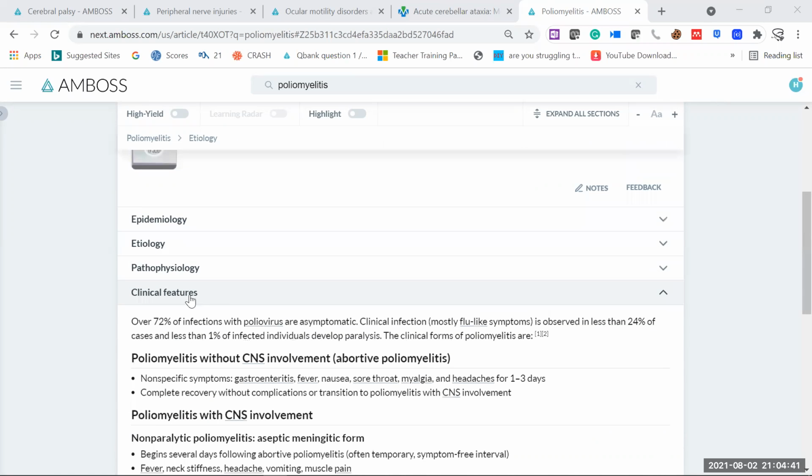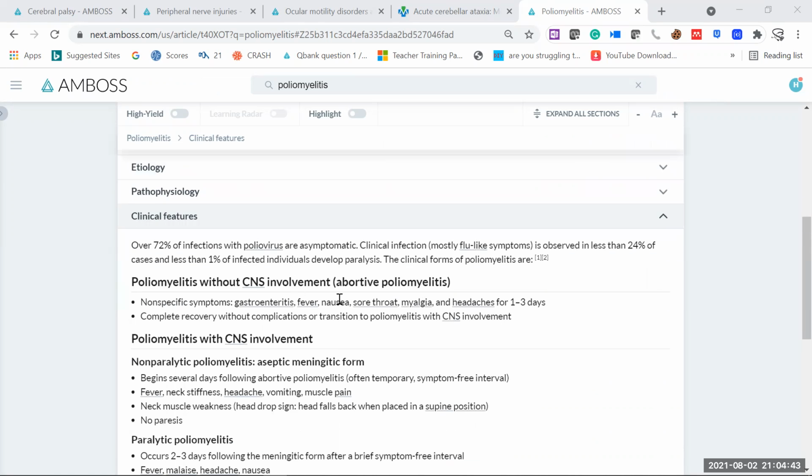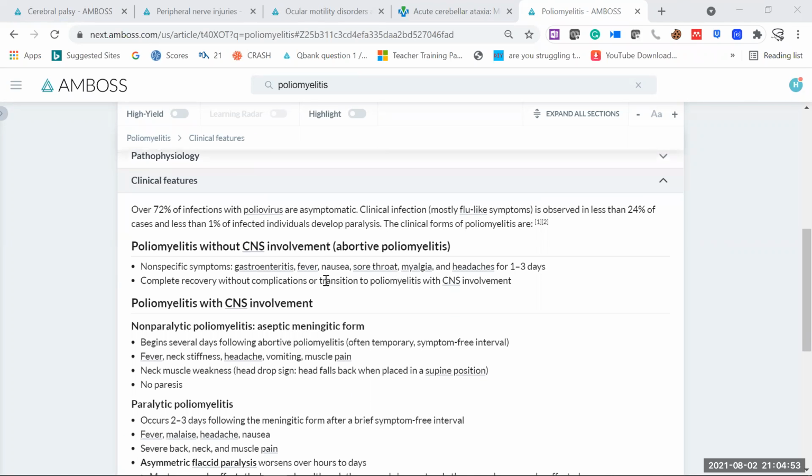So here we will see what the clinical features are. We can say poliomyelitis with CNS involvement or without CNS involvement. Of course, if there is no CNS involvement, then other organs will be involved. Most likely the GI tract will be involved. If GI is involved, it can cause gastroenteritis, fever, sore throat, migraine, headaches. So if the child is presenting with sore throat, fever, nausea, myalgia, headaches, gastroenteritis, you can think about poliomyelitis.